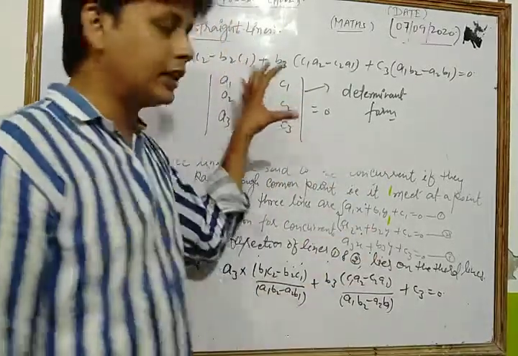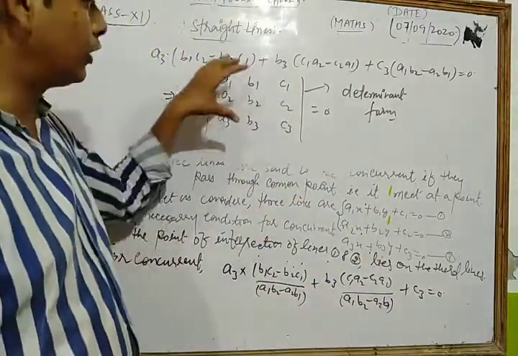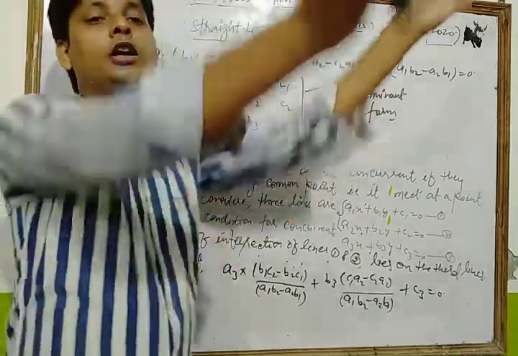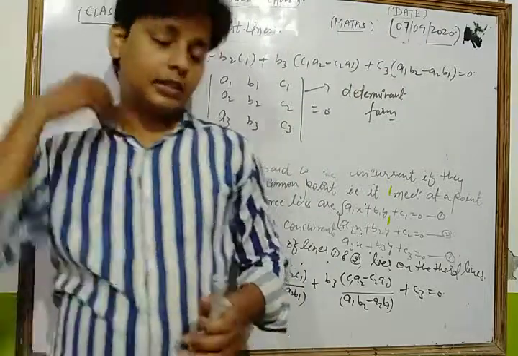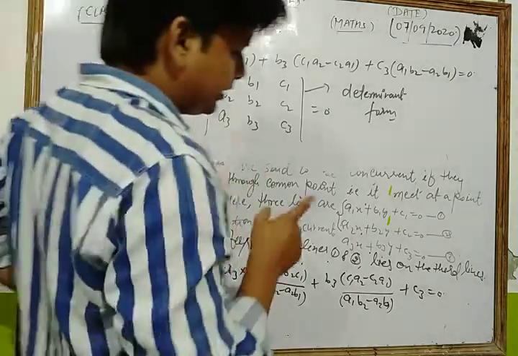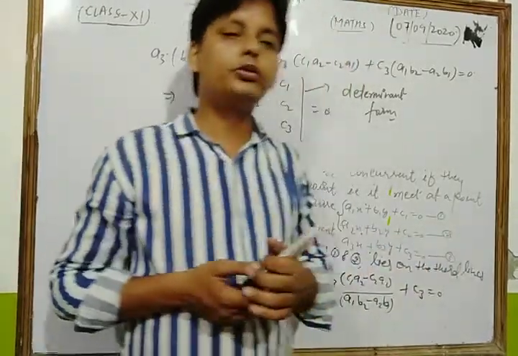If we calculate the value of this and it is equal to 0, then we can say that all three lines are concurrent to each other.